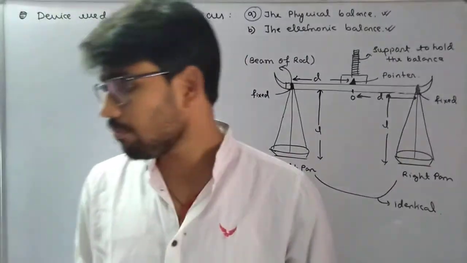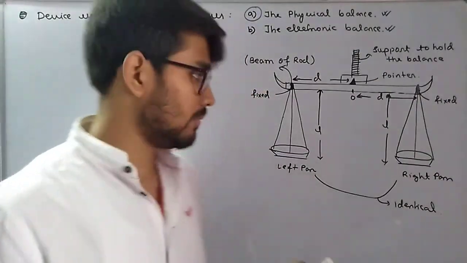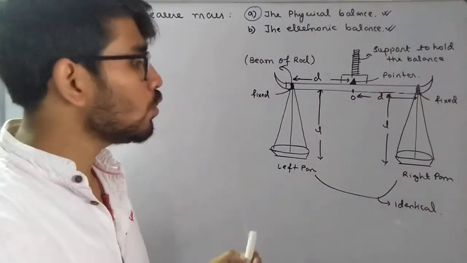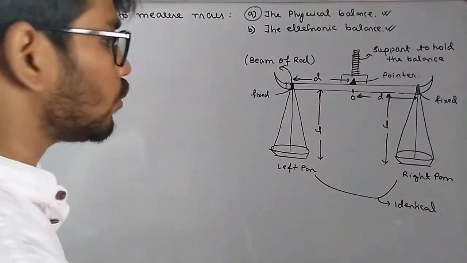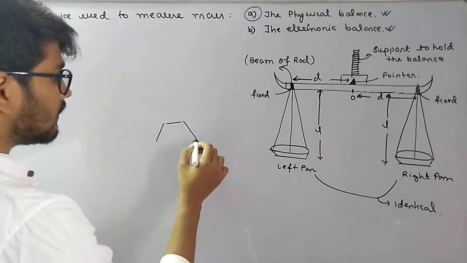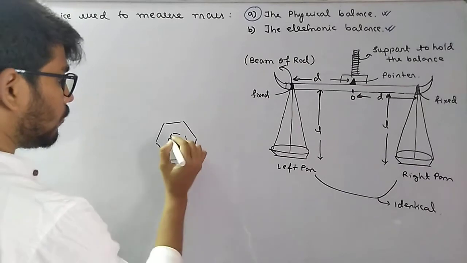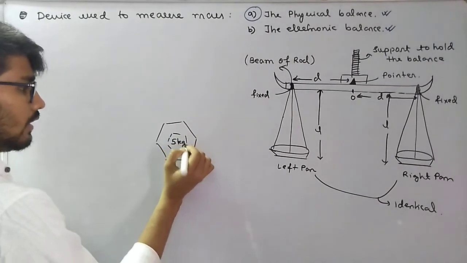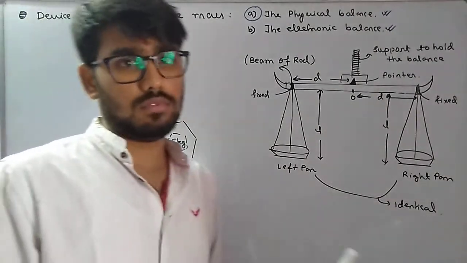And how do you actually measure? Now please understand. How do we actually measure? Suppose you want to measure 5 kg of mangoes. Since it's summer season, you want to measure 5 kg of mangoes. Then obviously you have seen something like this. It is like this, and over here it's written 5 kg. This is the standard you get in market.